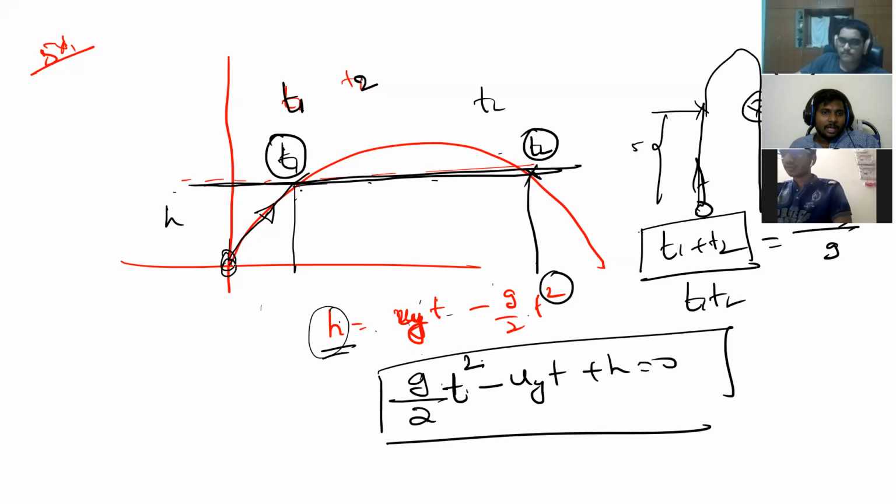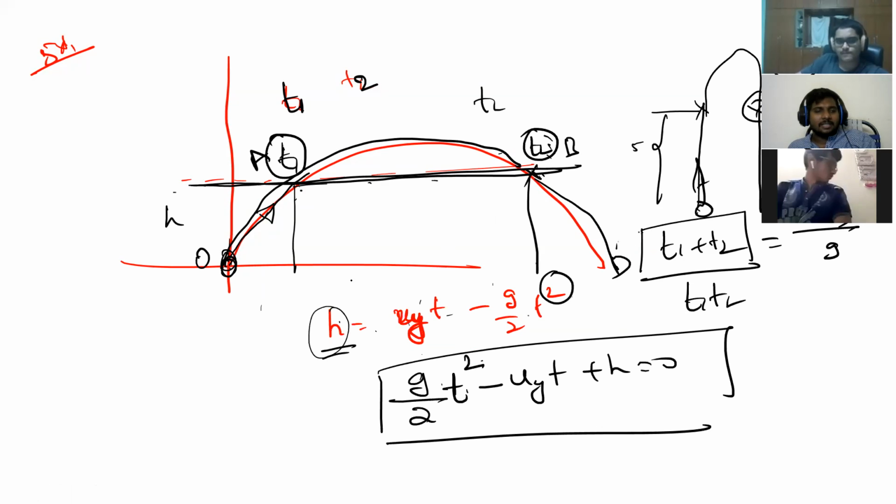I told you, because whatever time is taken to go from 0 to A, the same time it will take coming from B to D, or not? Yes, sir. So till here it is T2 time, from here it is T1. Then when you add both, it will become the time of flight, or not? Did you understand, Kaushik? Yes, sir.